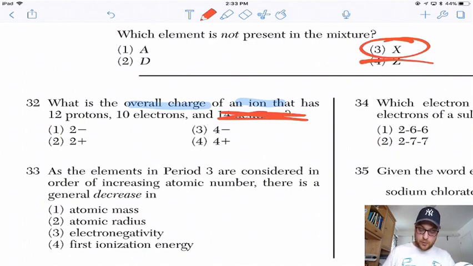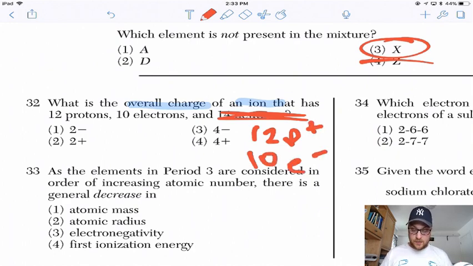That has 12 protons and 10 electrons. So, electrons are negative, protons are positive. I have 2 more positives than I do negatives. Therefore, my charge is 2+. You can see why they put the 4s, because they thought you were going to compare neutrons and electrons. That's a little trap.